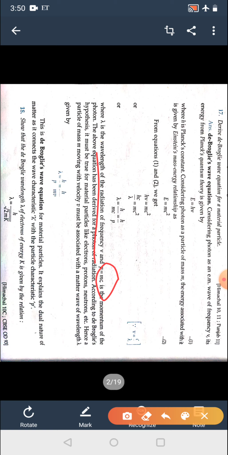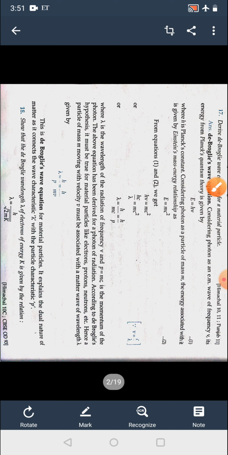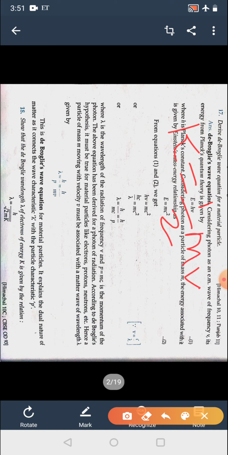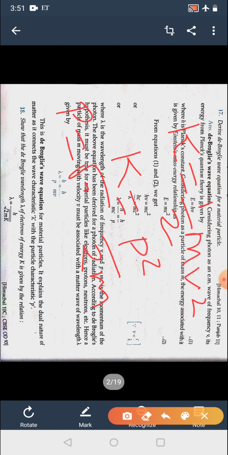According to de Broglie's hypothesis, it must be true that material particles like electron, proton and neutron, which have mass m, must behave like waves, so their wavelength will be lambda is equal to h upon mv. If you write it in terms of kinetic energy, then kinetic energy K is equal to half mv square. So K equals p square by 2m, so p is equal to under root 2Km.